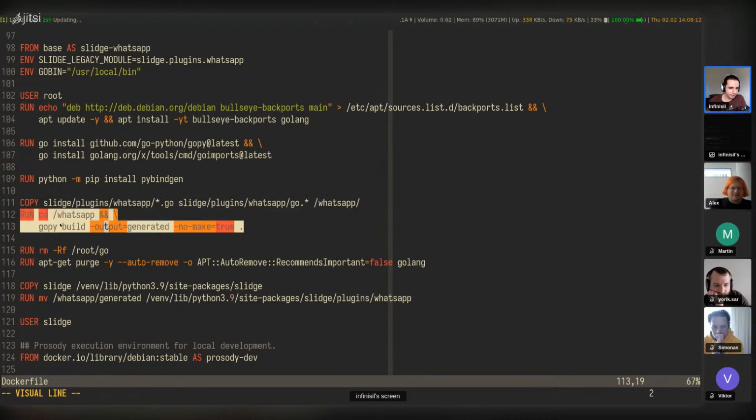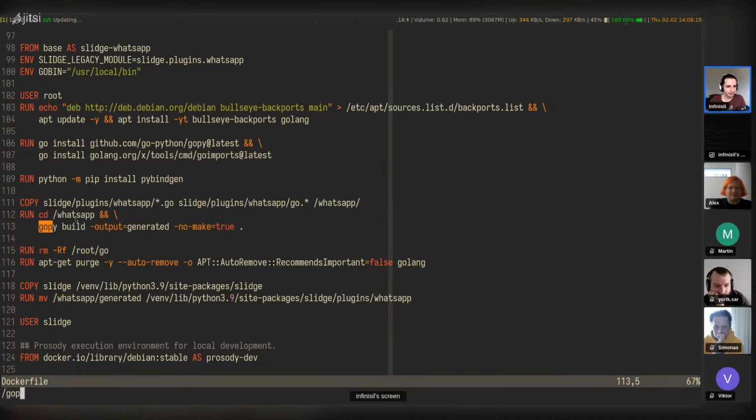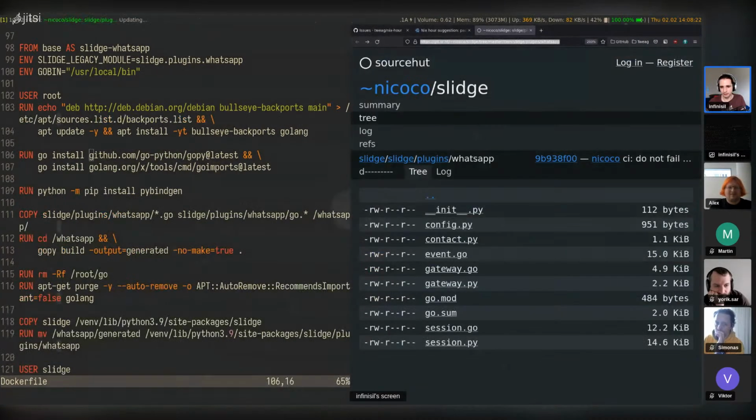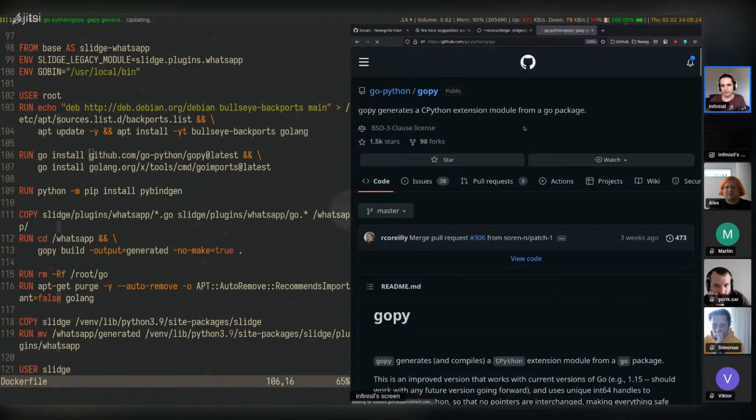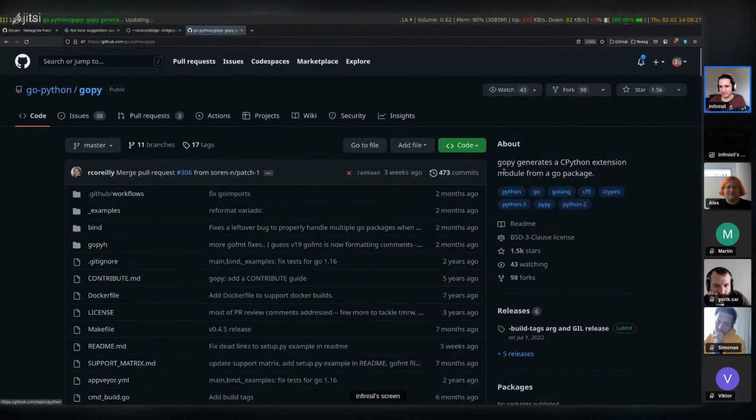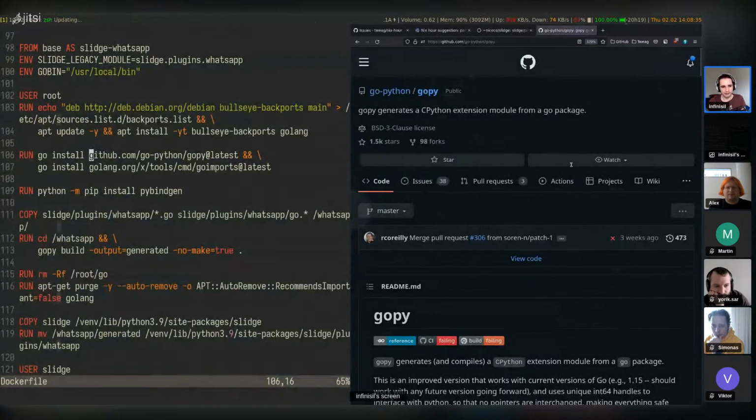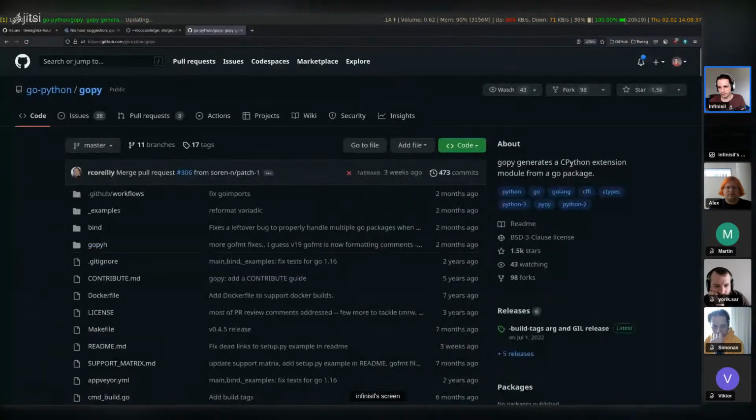So it does Go, GoPy. What is GoPy? Oh, Go Python. So there's apparently this project. Let's briefly also take a look at that. GoPy generates a CPython extension module from a Go package. I see. So I guess it generates.